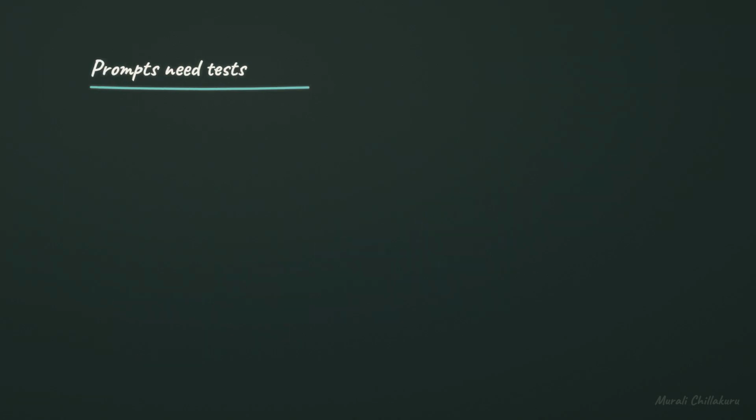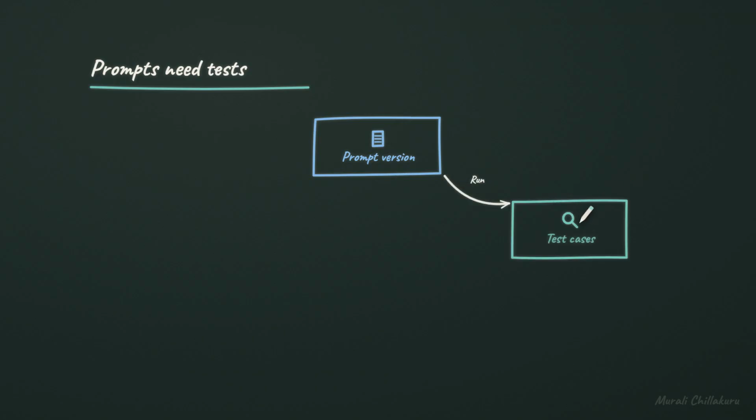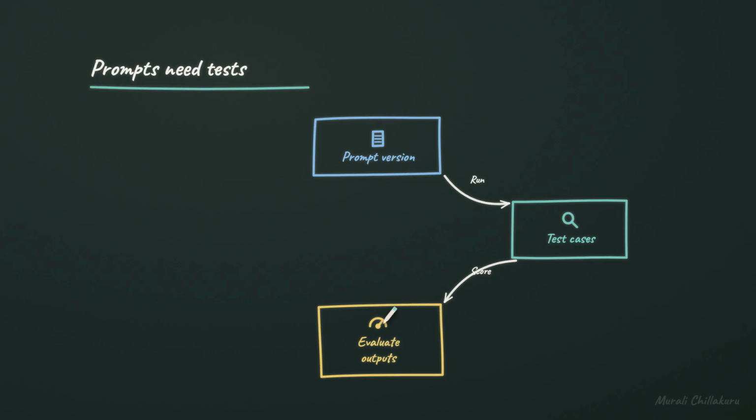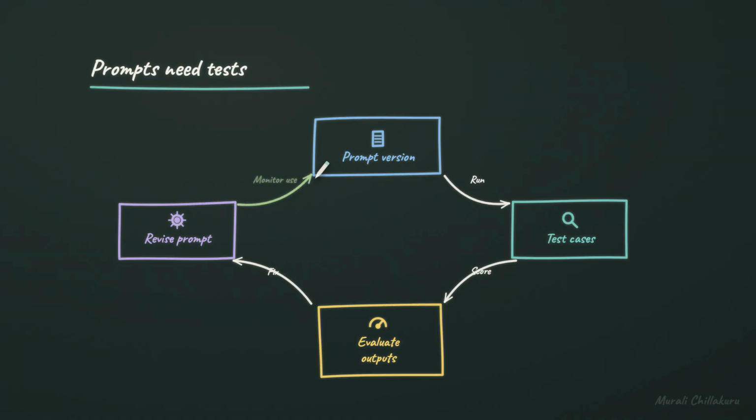How do teams know a prompt actually works? Treat prompts like application code. Keep a prompt version, review it, and know what changed. Test cases should include normal requests, edge cases, and misuse. Evaluate outputs for accuracy, safety, format, and refusal behavior. Revise the prompt when failures are systematic, not because one answer felt unlucky. Monitoring use closes the loop because users and data change over time. The result is a living spec for model behavior.